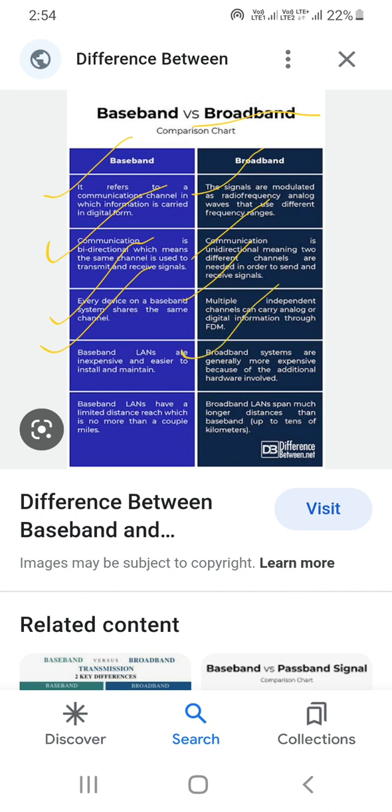Broadband systems are generally more expensive because of the additional hardware involved. Baseband local area networks have a limited distance reach, no more than a couple of miles. Broadband LANs span much longer distances than baseband, up to 10 km.